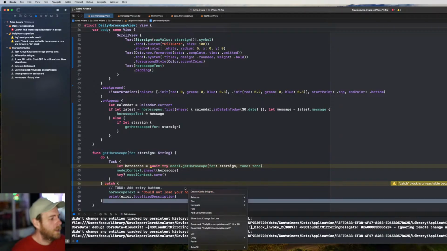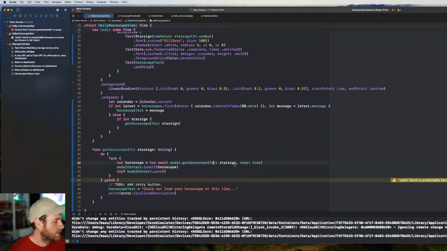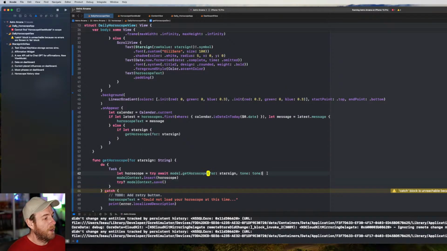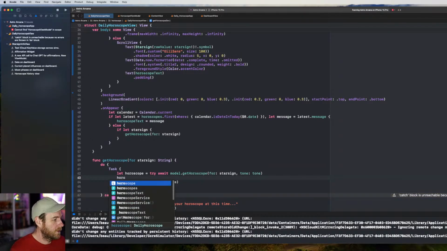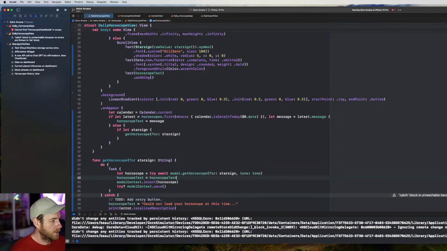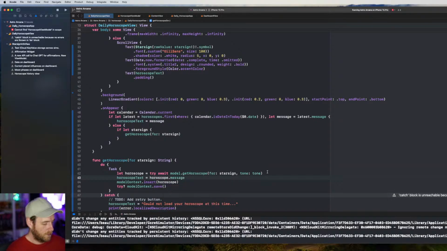All right. So we got await, try, must proceed, await. Oh, try, await. Yeah. It's weird, this little warning. It's not actually an issue. Okay, so we got a horoscope. We insert the horoscope. We save. But at the same time, we also need to update the horoscope text. So we go horoscope text, horoscope, oops, dot message.